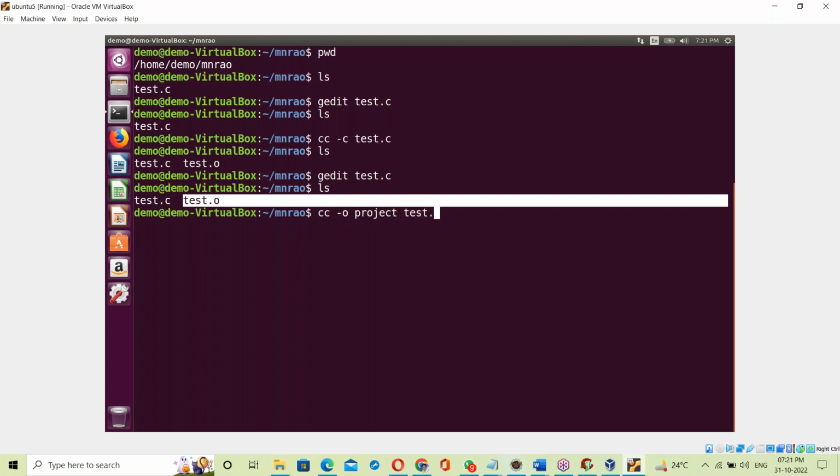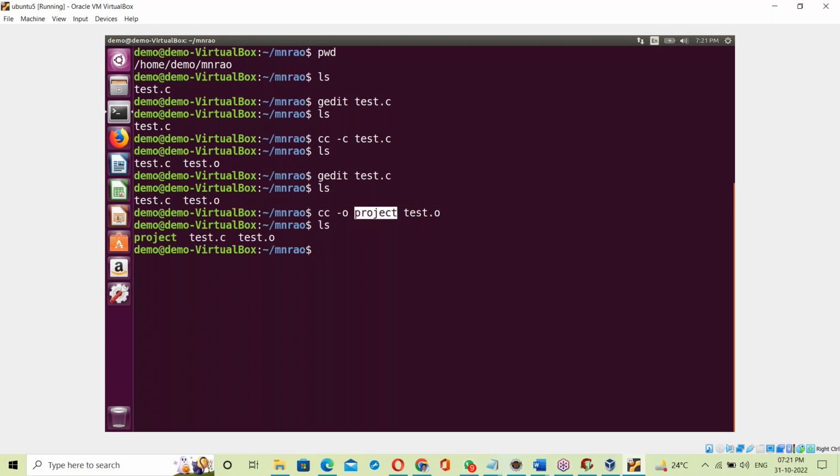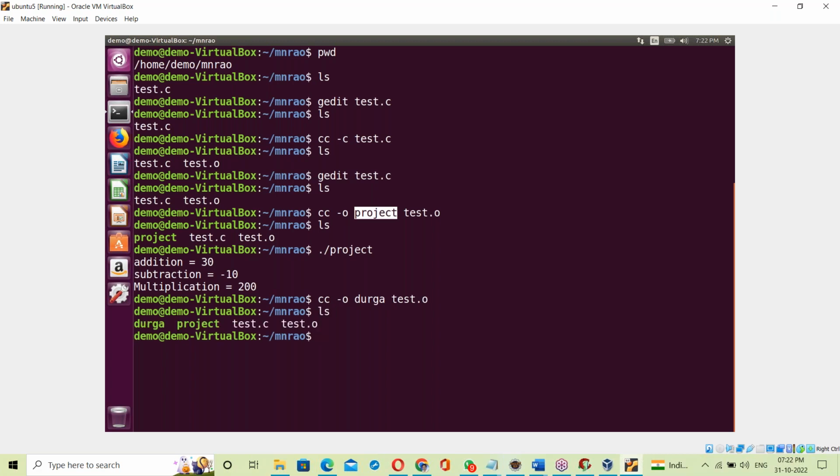Okay, test.o. Created. ls. See, this exe name can be anything. Project exe file, it can be anything. Running that: addition, subtraction, multiplication. This name can be anything, no issue. Suppose Durga is the exe name. Created by the name of Durga. Okay, dot slash, I'm running that. Executed: addition, subtraction, multiplication.